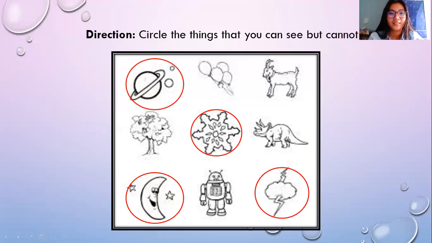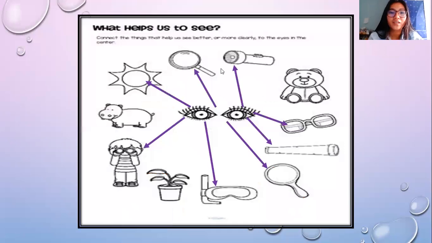All right. These are also things that help us to see. A flashlight helps us to see. A magnifying glass, like when there is a piece of an insect and you want to see its parts, you can use this magnifying glass. It will look big if you use this. And the sun, yes, the sun gives us brightness, so it helps us to see. A telescope, if you want to see something very, very far, you need to use this telescope.